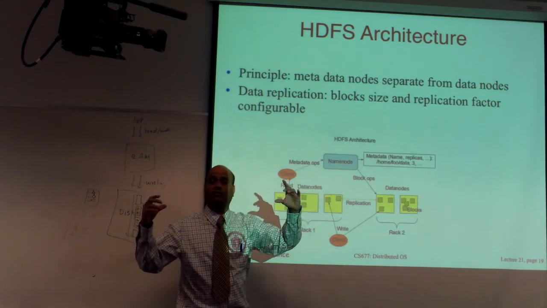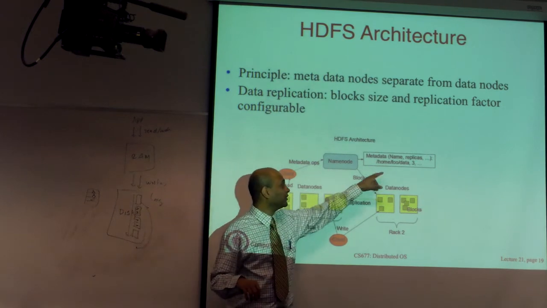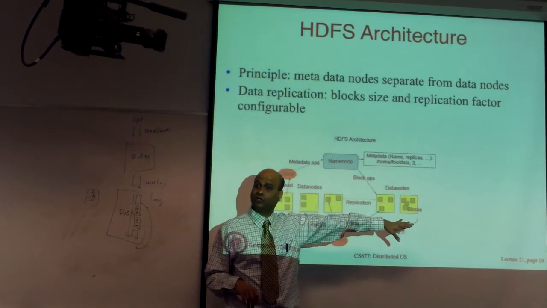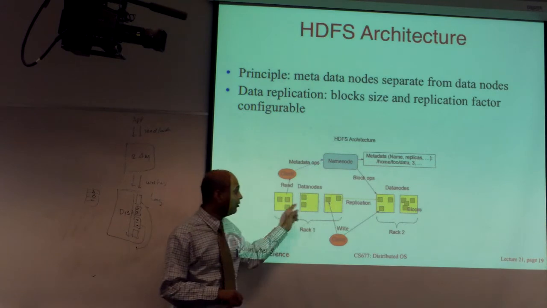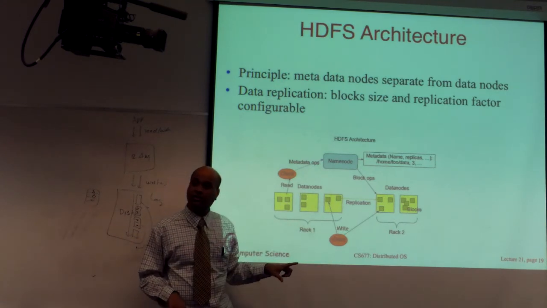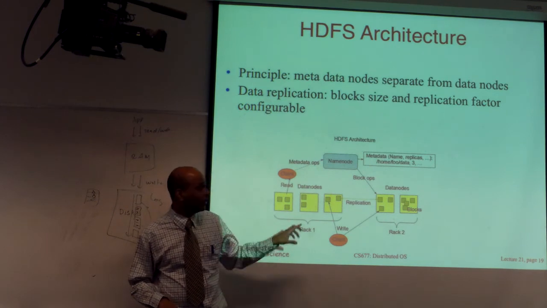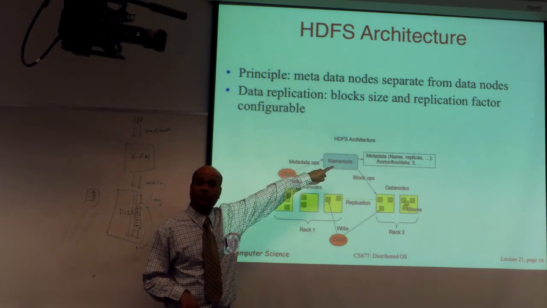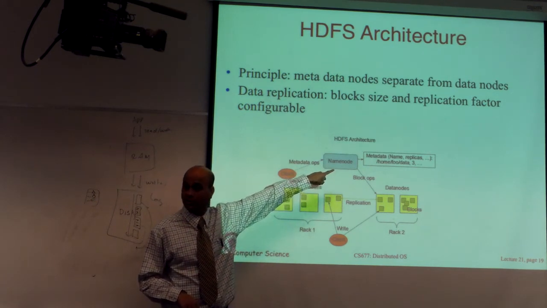If you say give me file X, it has information about where the blocks of the file are on the data nodes. The yellow nodes are the data nodes. They actually store blocks of the files. Furthermore, they replicate blocks of each file. So the information about where each replica is stored is also on the metadata.